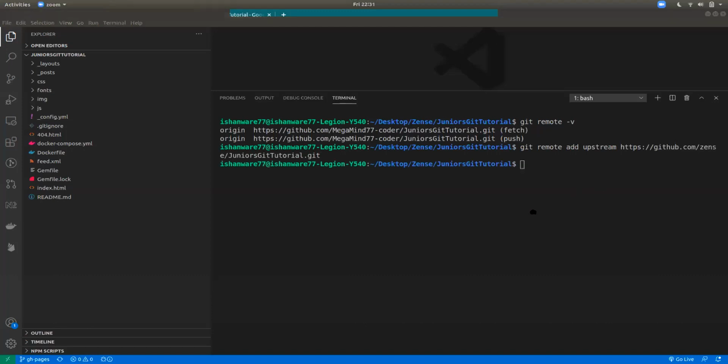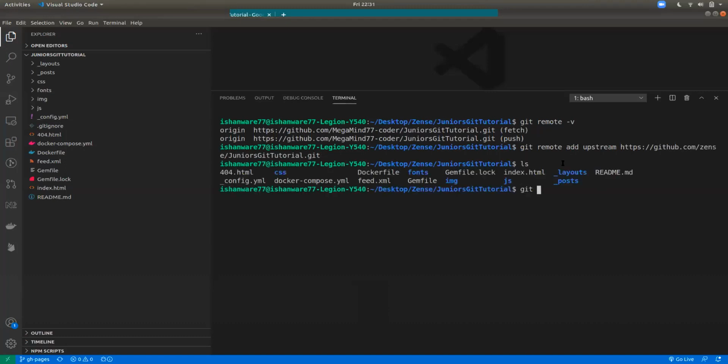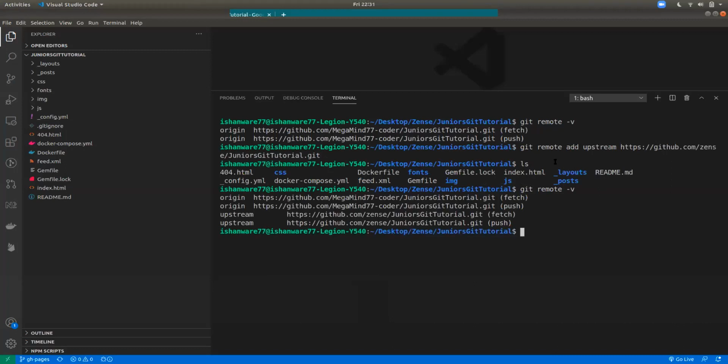Again, here upstream is just another name. Like we had the name origin, in this case Ishan has origin for his fork of the repository and upstream for the main repository on Zen's account, right? Origin and upstream are just names. You can put them as anything, but these are just standard names that everyone uses. Upstream is basically the link to the repository from which I have forked, and origin is the fork version of this upstream or main repository. Are you guys able to follow?